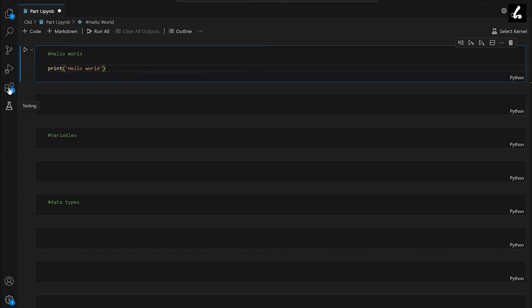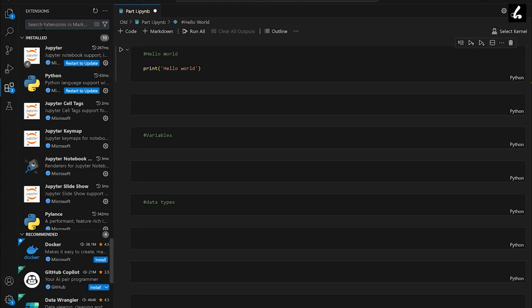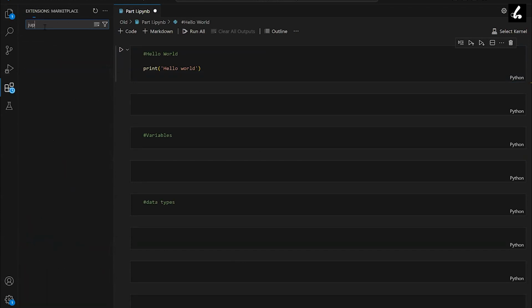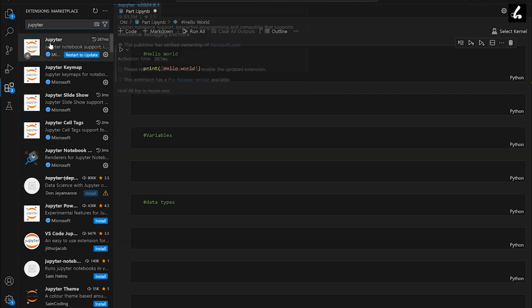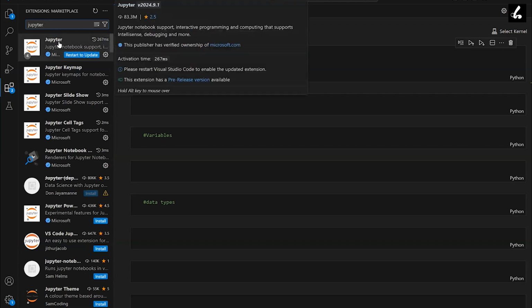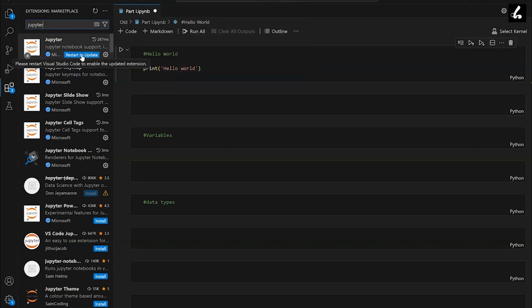We will go here to extensions, and we will look for Jupyter Notebook. I'll type Jupyter, and the first option that I get is Jupyter, and I'll just click install here. It is already installed, so I'm getting an option to update. However, you'll get an option like this, install. Once I click on that, Jupyter will get installed.